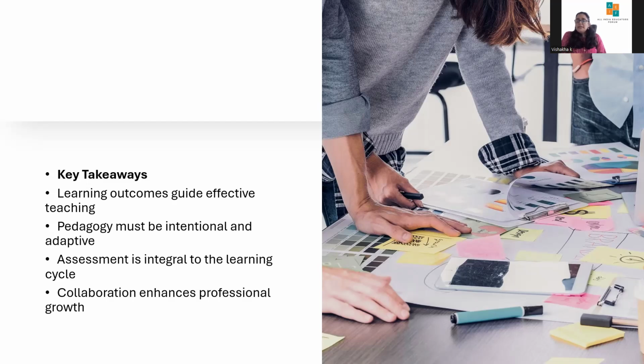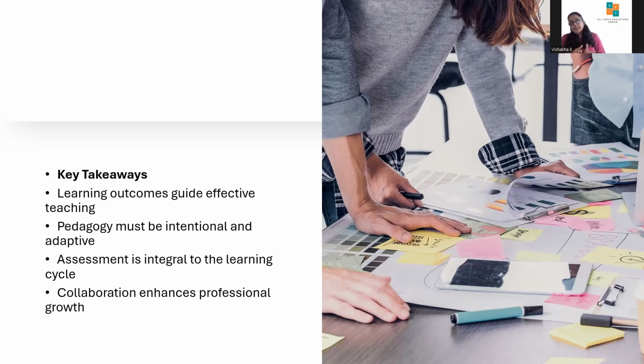Number 1, learning outcomes guide effective teaching. Learning outcomes give clarity and direction. They help teachers focus on what students should know, understand, and be able to do. For example, before teaching a lesson on fractions, the teacher defines the outcome: students will be able to solve real life problems using fractions. Activities, examples, and assessments are then designed to meet this specific goal. The result is that teaching becomes focused and students know exactly what is expected of them.